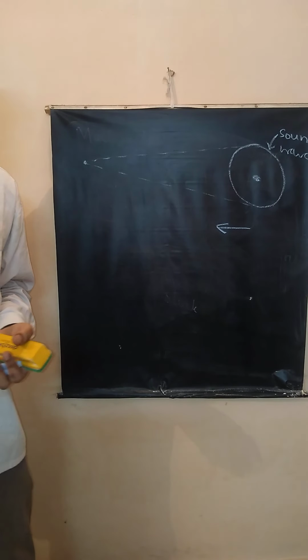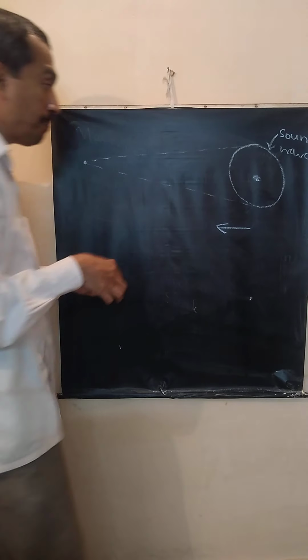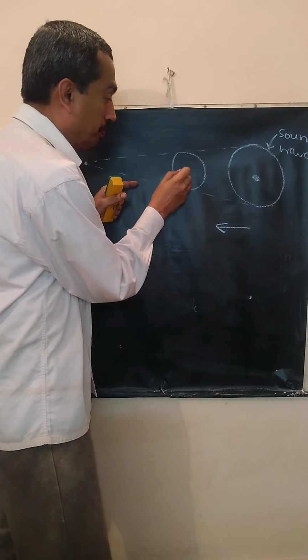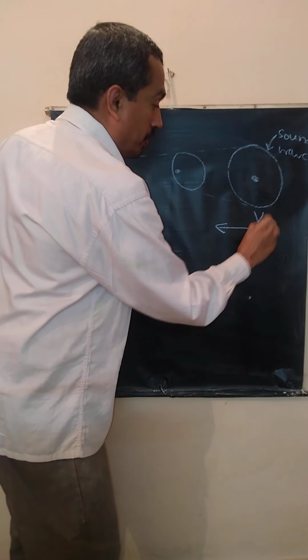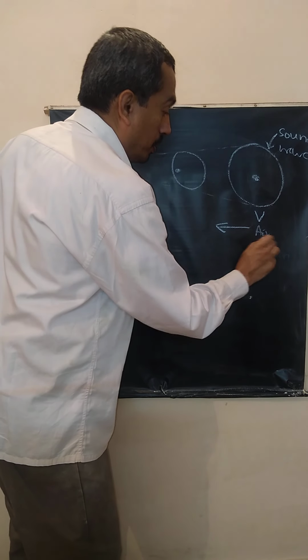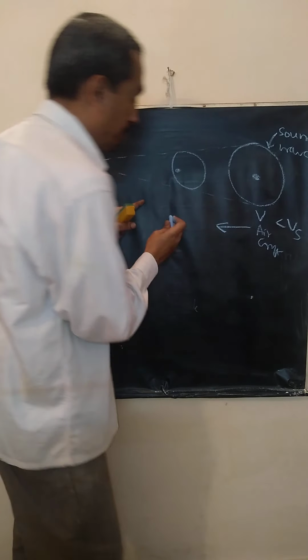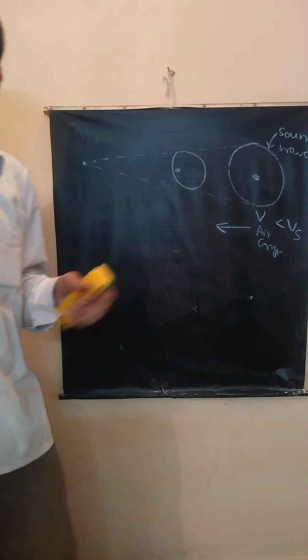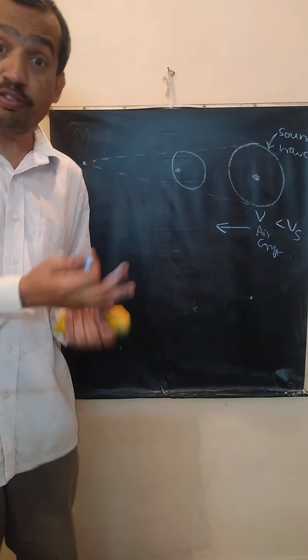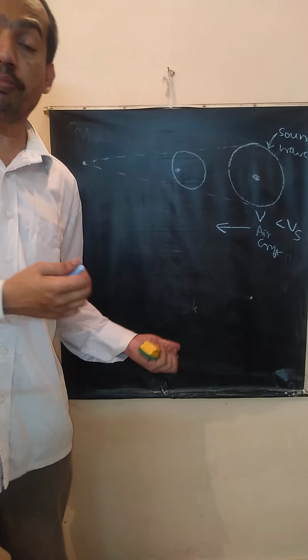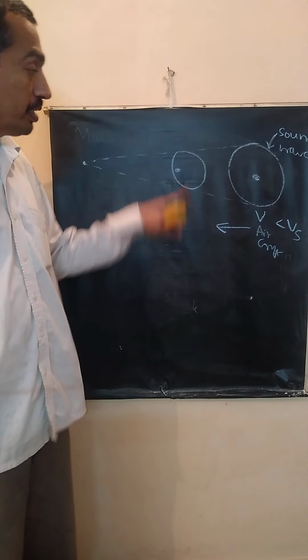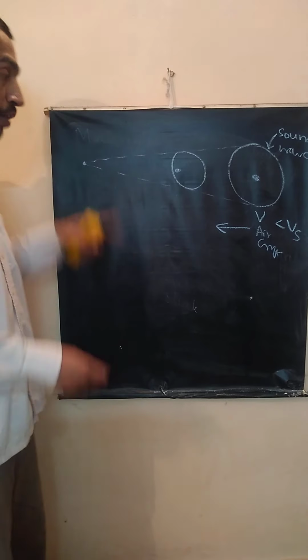Now imagine the aircraft picks up speed. What happens as it moves ahead? See here? The aircraft comes closer. Correct? Let us assume the velocity of the aircraft is less than the velocity of sound. Here it is approaching the velocity of sound. So the aircraft and the sound it produces are moving almost close, because the aircraft speed itself is approaching the velocity of sound, around 300 meters per second. What is the velocity of sound in air? 340 meters per second. Correct? Now let us assume the velocity of the aircraft is 300.